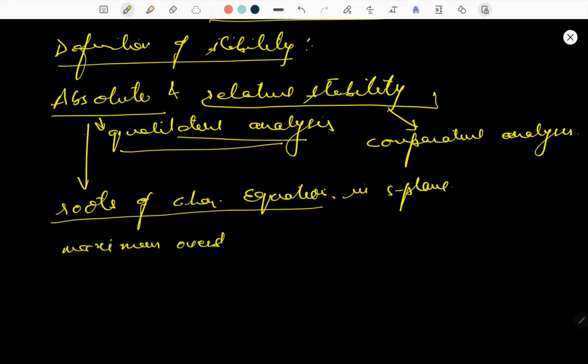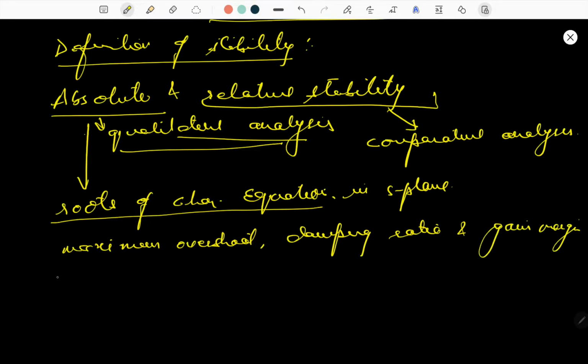Whereas for relative stability, maximum overshoot we have discussed in the last lectures. Damping ratio, which I described earlier, and a few more things we will discuss later on: gain margin, phase margin. These are the terms we will discuss later on.